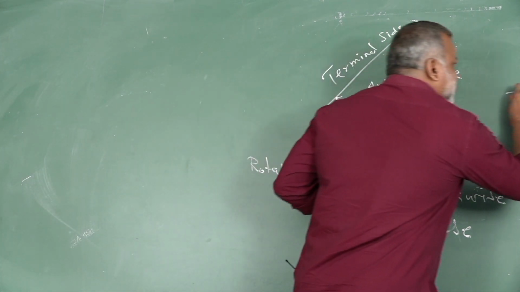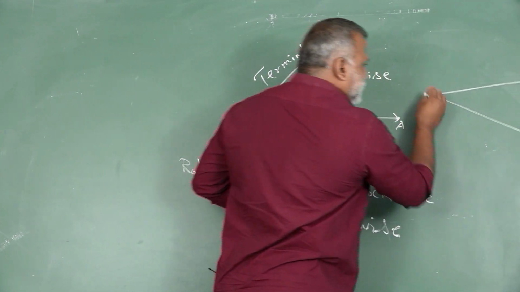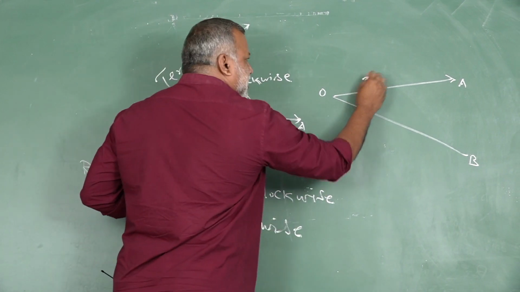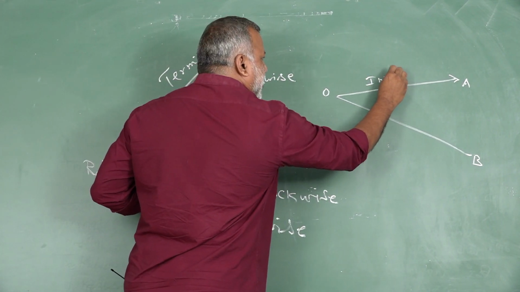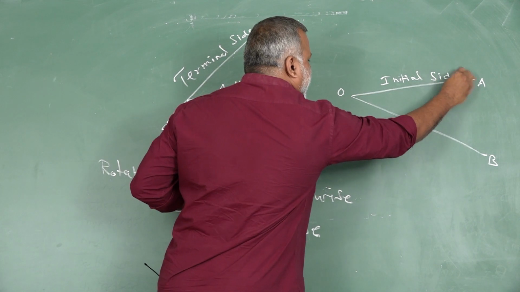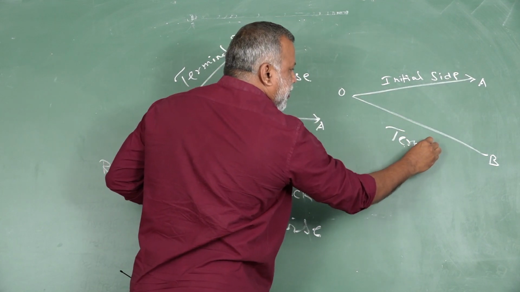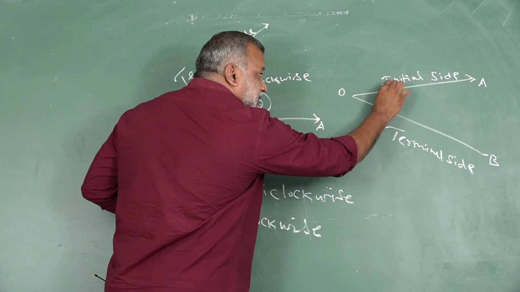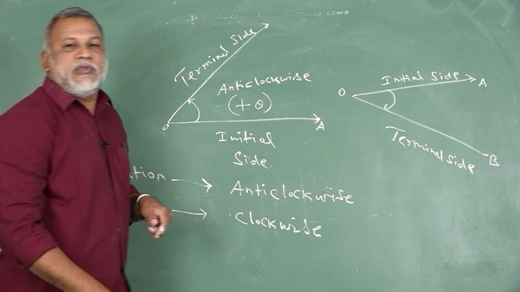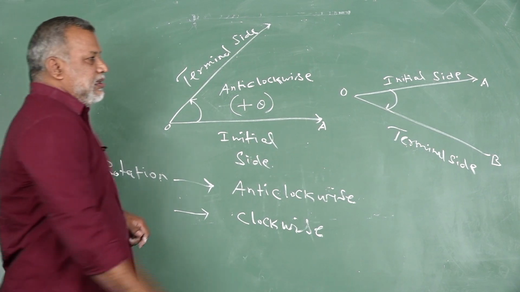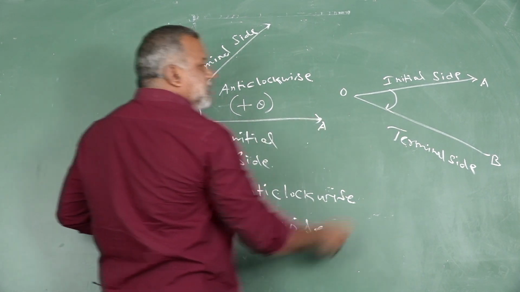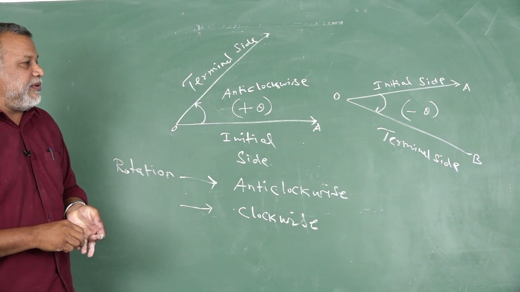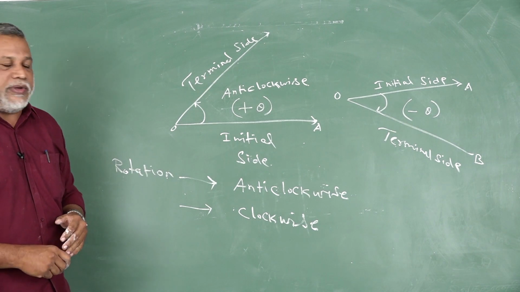Suppose consider like this. Consider this is the initial side. This is the terminal side. If the rotation is clockwise, this is called negative angle. It is denoted by negative theta.